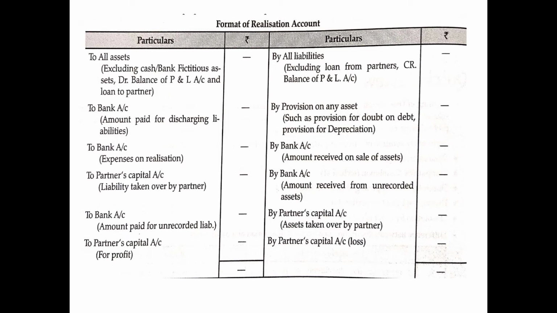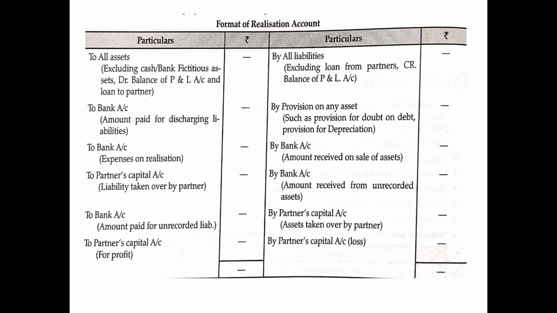Which liabilities will be excluded? We will exclude loan from partners. Why? Because we are preparing a separate partners loan account, and also it is not treated as an outside liability. Then the credit balance of P&L account. No doubt the credit balance of P&L account is given on the liability side, but it is not a liability; rather it is a surplus profit which will be distributed among the partners in the profit sharing ratio. So this will also not be transferred to realization account.